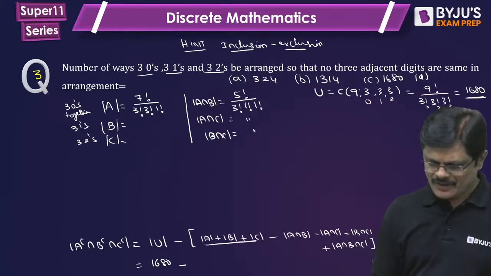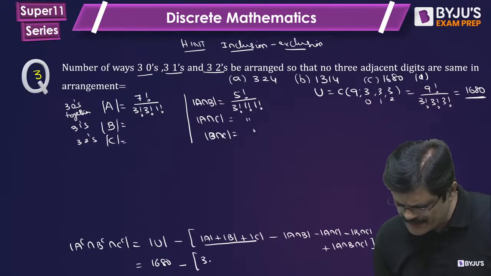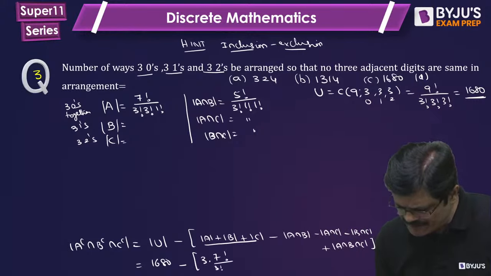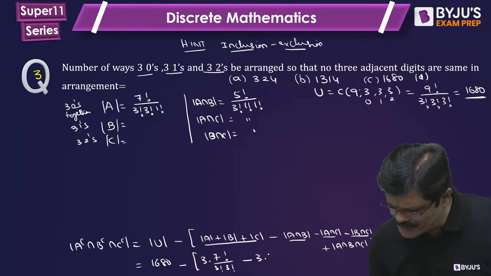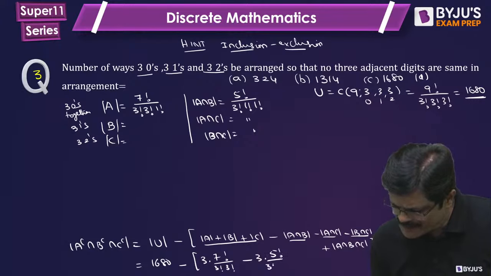Very good. No answer. So this would be 3 into 7 factorial by 3 factorial into 3 factorial, and here these are same 3 times. So 3 into 5 factorial by 3 factorial, my dear friends.